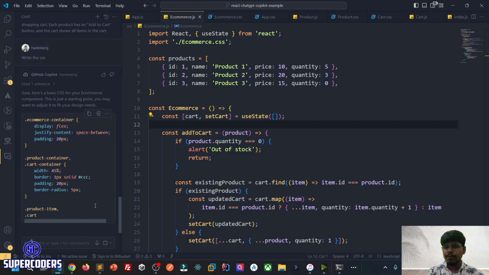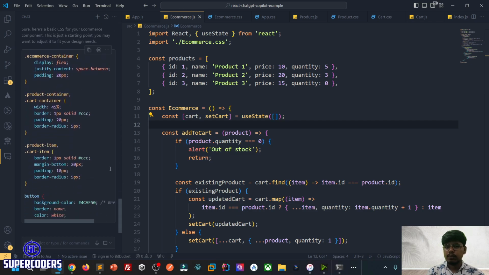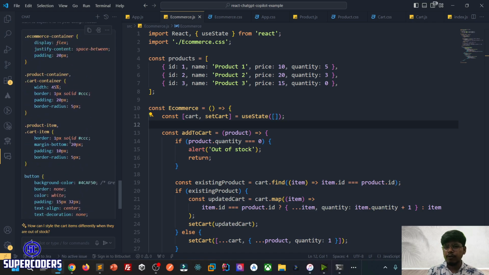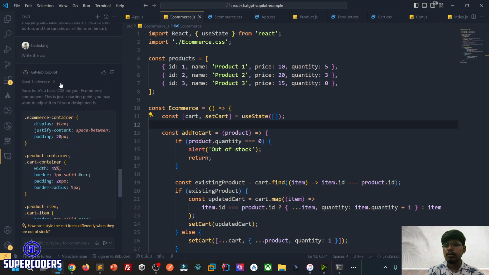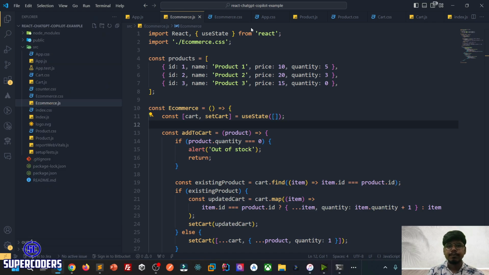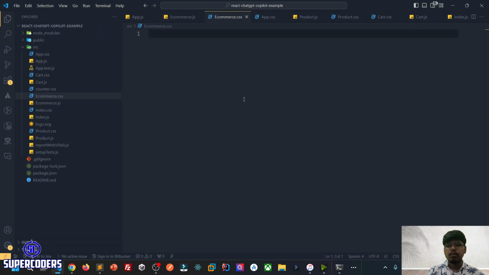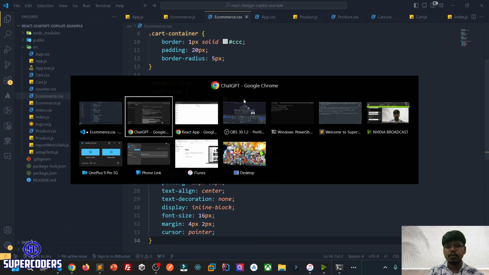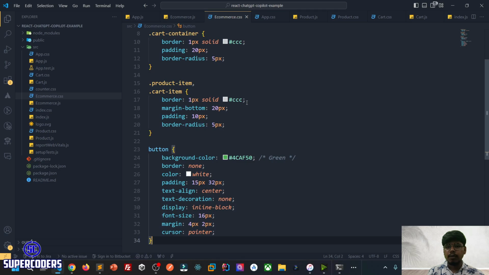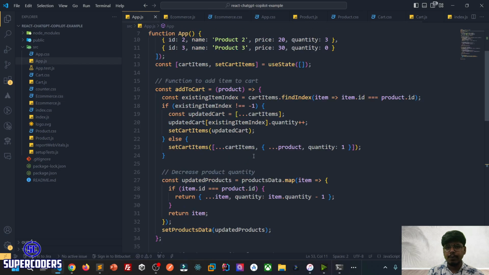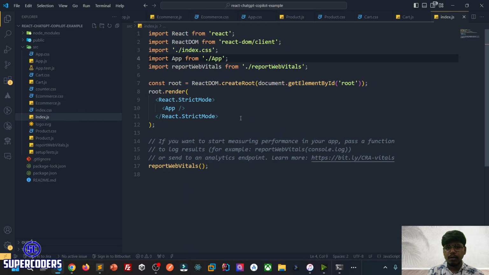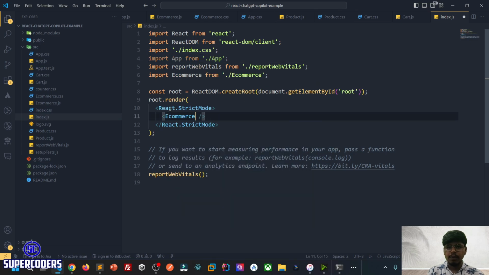Now it's writing this thesis. So GitHub Copilot gives you an inbuilt chat option. Paste it, save it. Now let's run this file. So here in the app.js file, index. Instead of app, change to e-commerce.